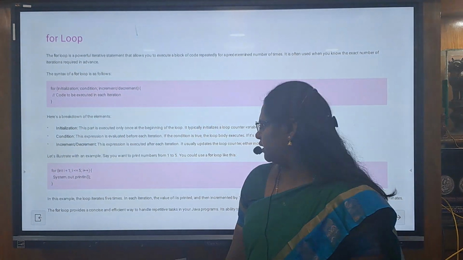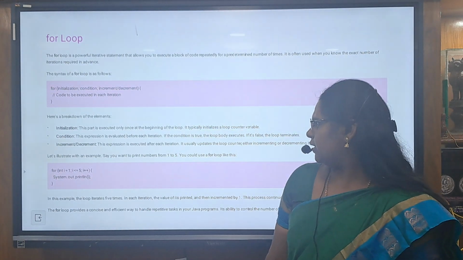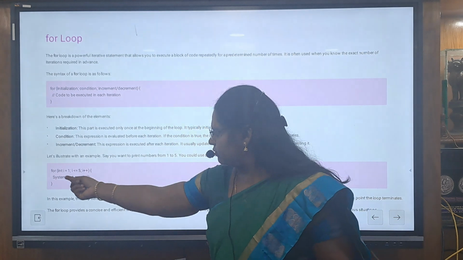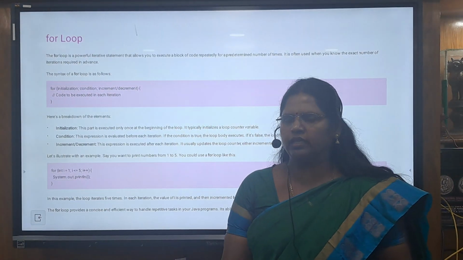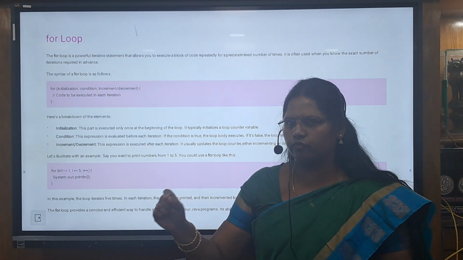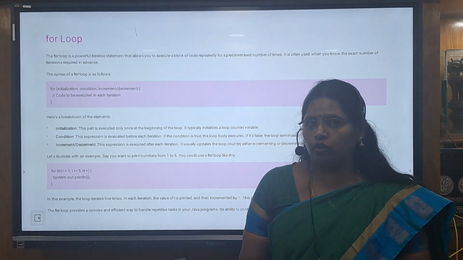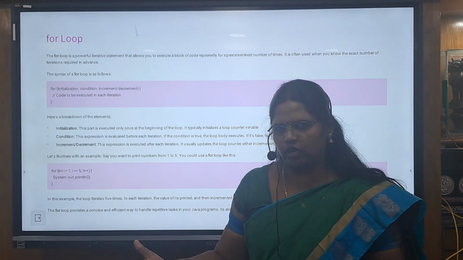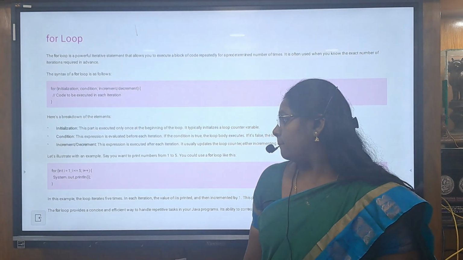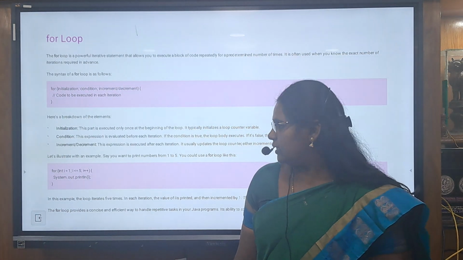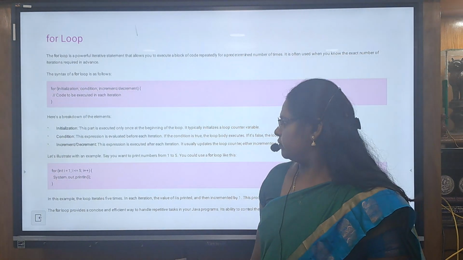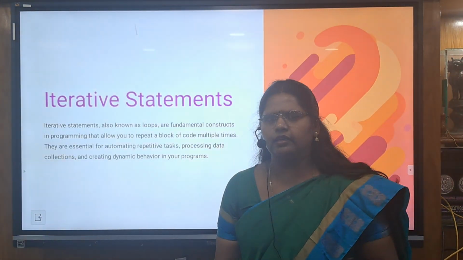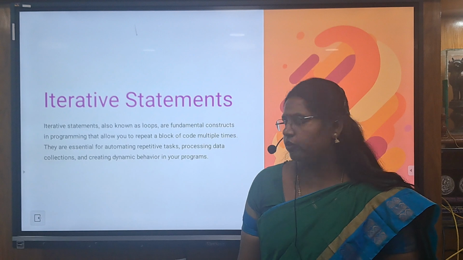Here we are giving an example, to print the numbers from 1 to 5. By using this single line, we are going to print the numbers 1, 2, 3, 4, 5. Without using a for loop, we would have to write System.out.println for 1, 2, 3, 4, 5 separately. But in a for loop we can easily print by a single line itself. Here we are using the variable i, an initialization variable in the for loop.